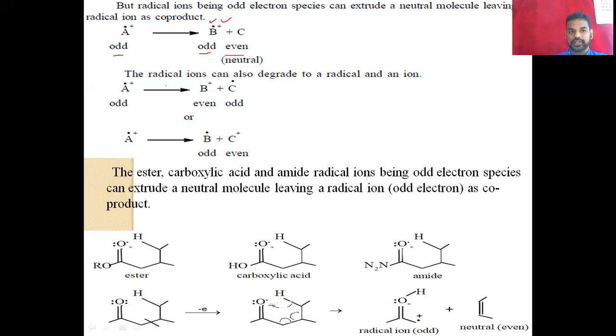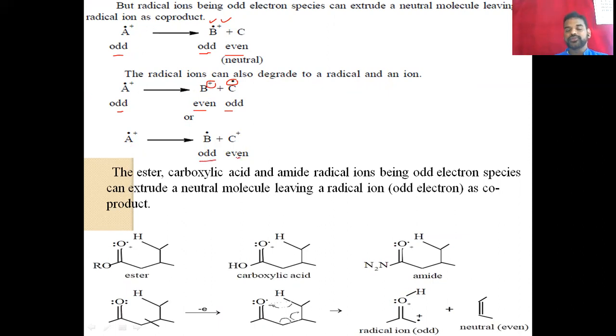So this is possible. The radical ions can also degrade into a radical and an ion. That means odd, even, and odd. In this case, one gets the radical and then the positive charge. Or like this, A plus with the odd number parent ion, and it gives the odd and even.